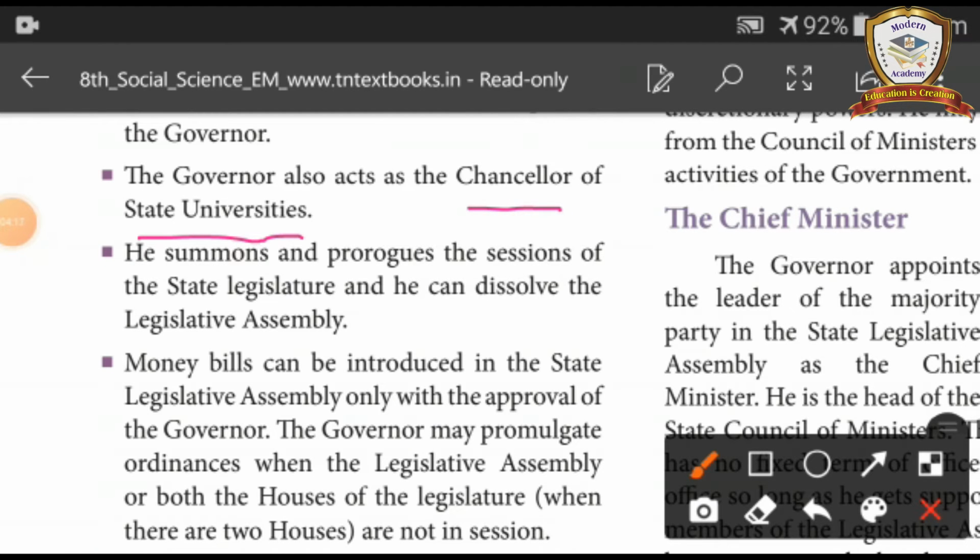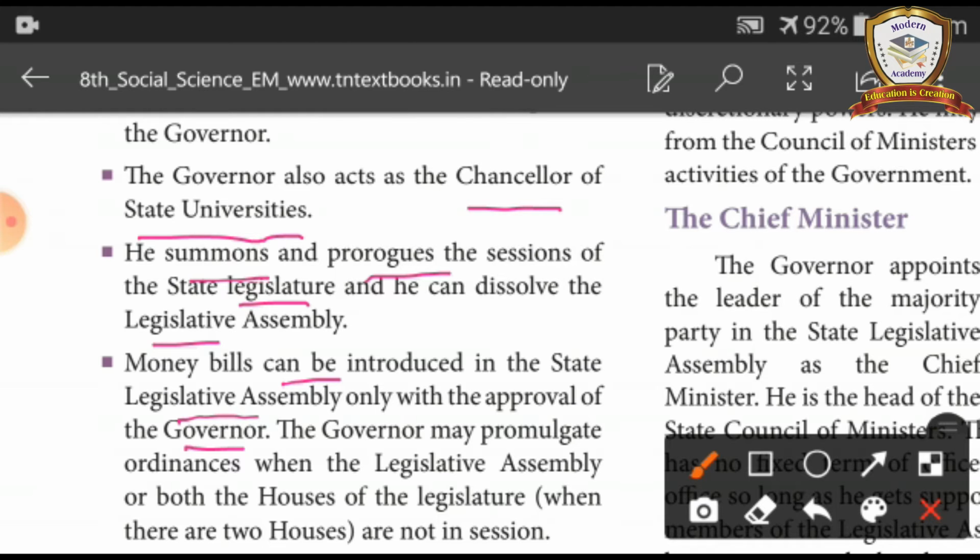Chancellor means head. He summons and prorogues the sessions of the state legislature and he can dissolve the legislative assembly. Money bills can be introduced in the state legislative assembly only with the approval of the governor.